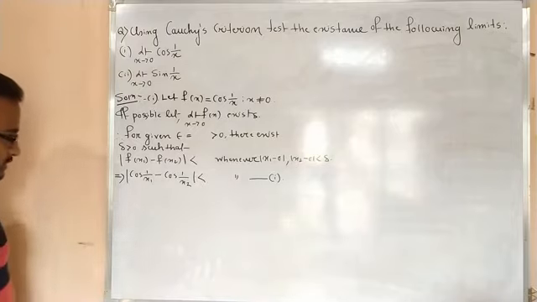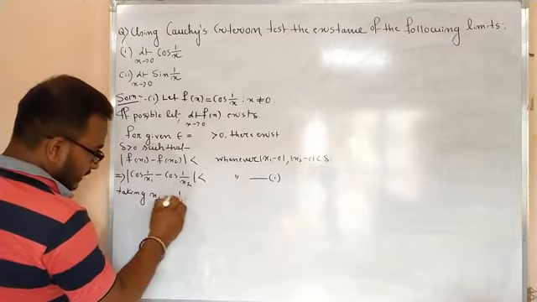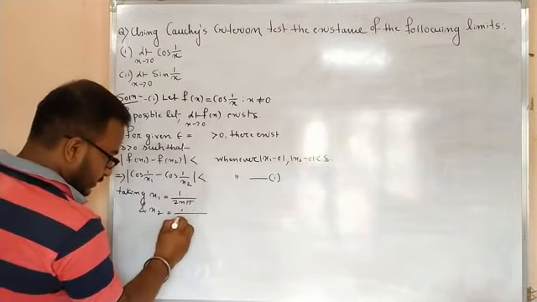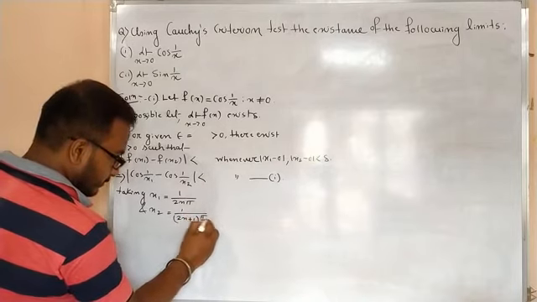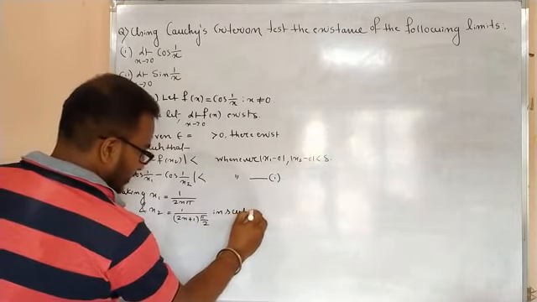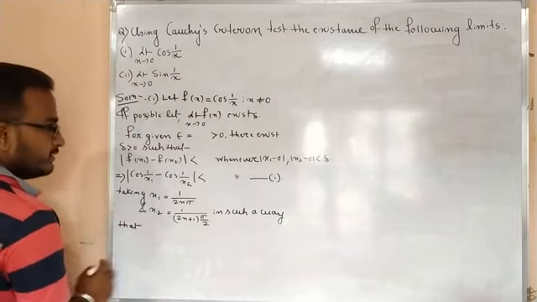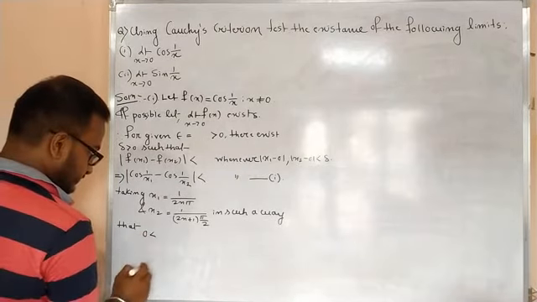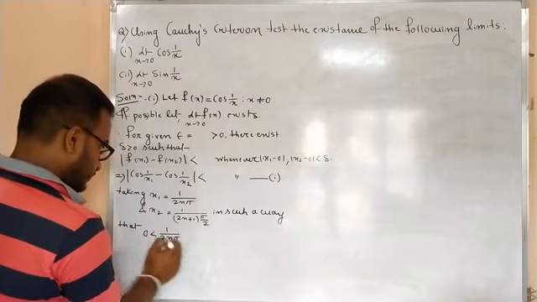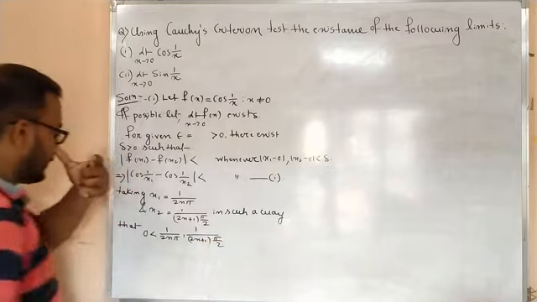So taking x1 equals 1 by 2n pi and x2 equals 1 by (2n plus 1) into pi by 2, in such a way that 0 is less than 1 by 2n pi, which is less than 1 by (2n plus 1) into pi by 2. We have to satisfy this.